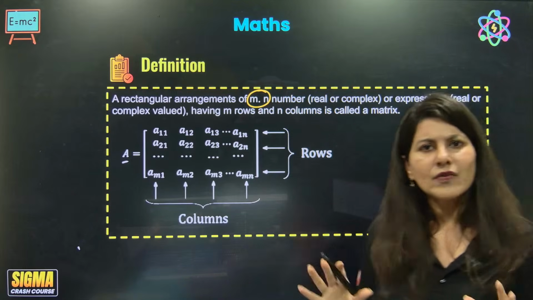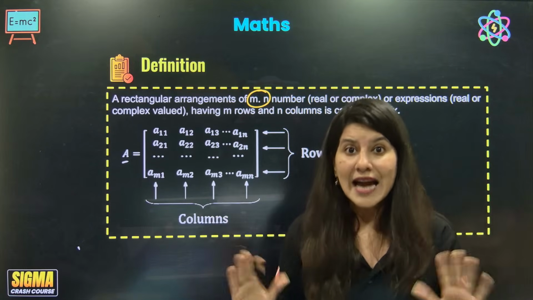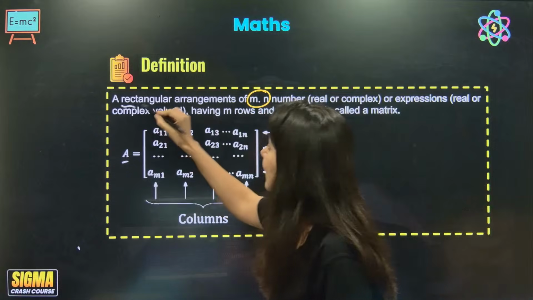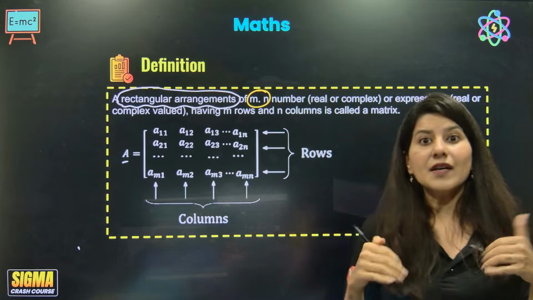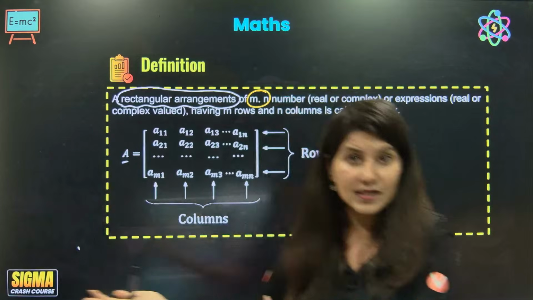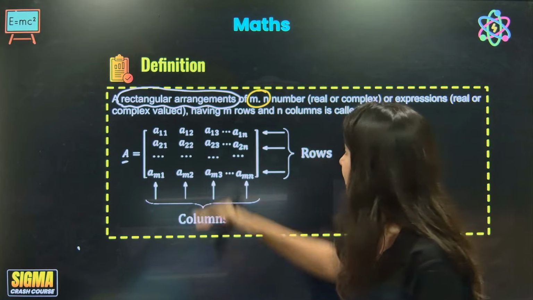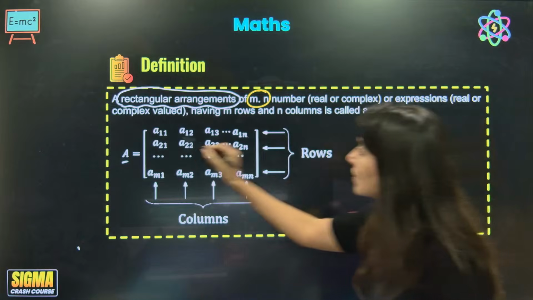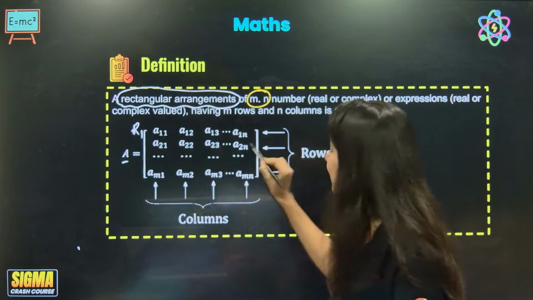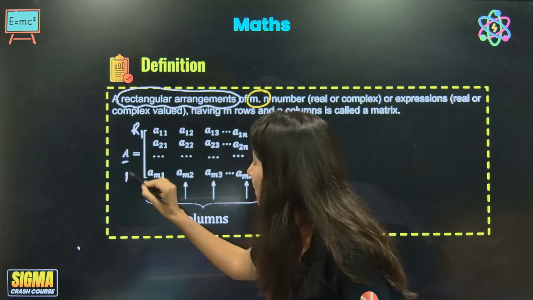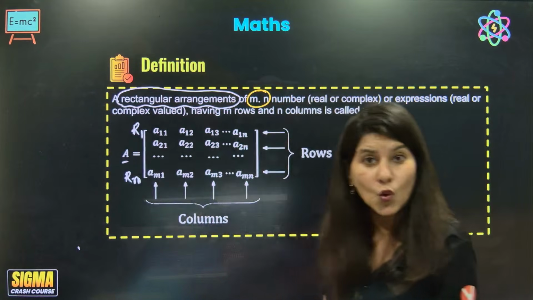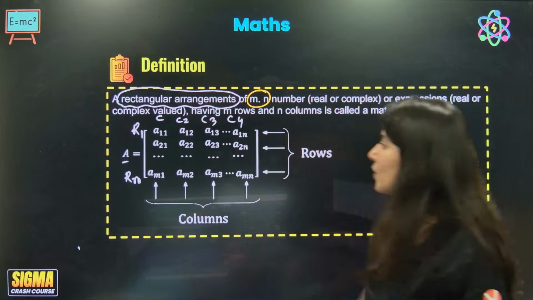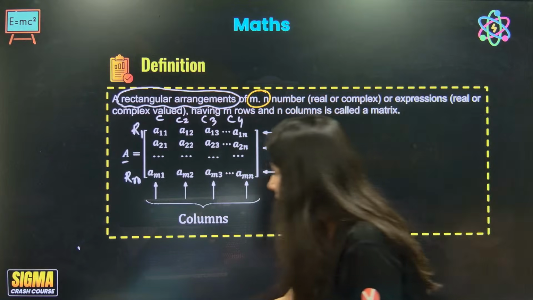Now in a matrix, there will be a number of rows and a number of columns, so it is a rectangular arrangement of mn numbers where m is the number of rows. The horizontal ones are rows: row number 1, row number 2, row number 3, all the way up to row number m. And the vertical ones are columns: column number 1, column 2, column 3, column 4. This is how your matrix will look.